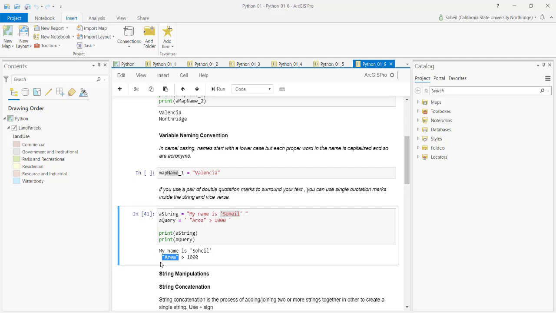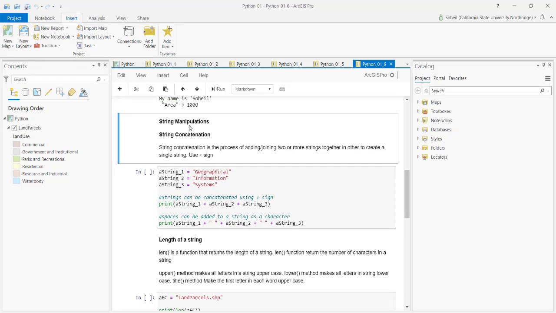It was important at the time of Python 2.7. We will see how important it is in Python 3 when we are working with field names, really, when we want to query some rows or features later on.